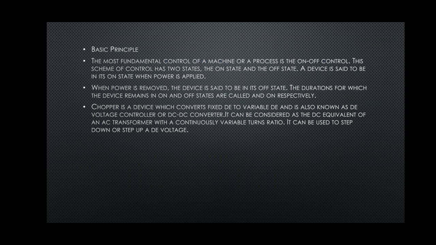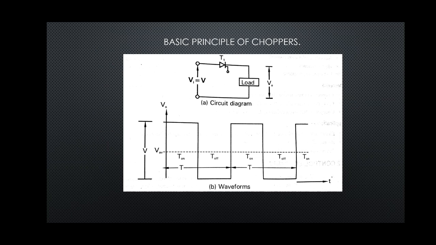The main source, 230 volts 50 hertz supply, is stepped up or stepped down by the transformer. In the same way, the chopper will give a step up or step down voltage from the DC supply. Now, let us understand how the circuit works.